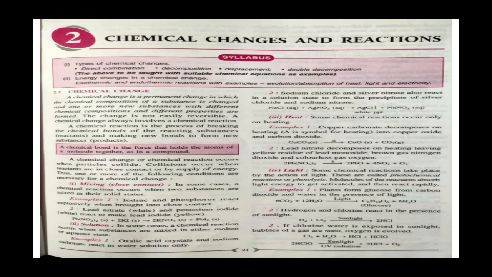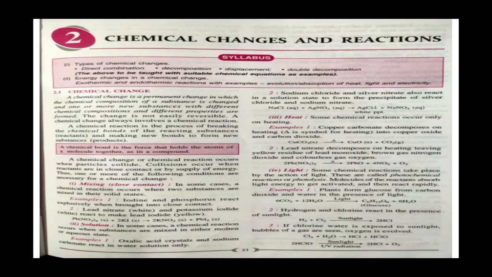What is a chemical bond now? A chemical bond is a force of attraction which holds the atoms of the molecule together, as in a compound. Now chemical changes or chemical reactions occur when particles collide, and collision occurs when reactants are in close contact or by supply of energy. So one or more of the following conditions are necessary for a chemical reaction or chemical change.